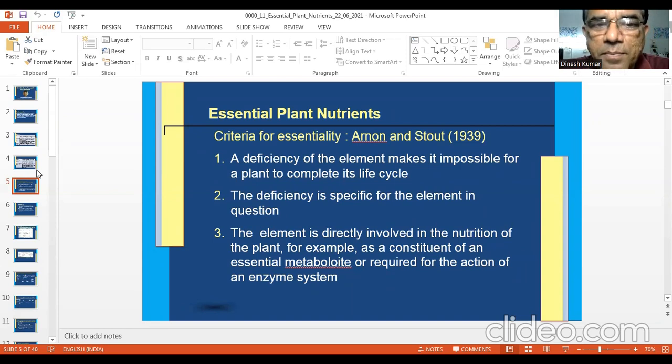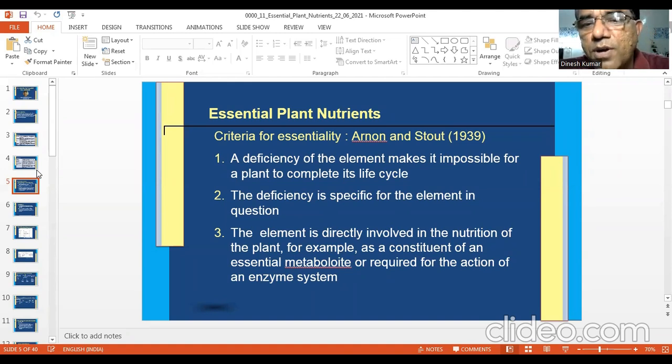So what did they say? First, a deficiency of an element makes it impossible for a plant to complete its life cycle. For plants, you have lower plants, higher plants, and different classifications. They have different phases in their growth, like germination, then growth phase, then reproductive phase, then maturation. In general, these are the growth phases of plants.